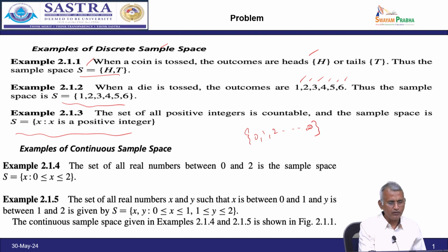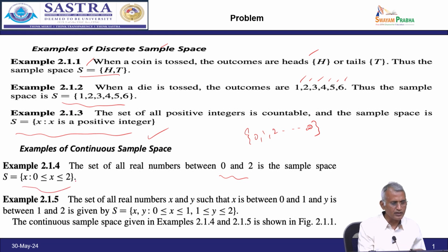Let us go with the further idea of a continuous sample space. Now, you have a set from 0 to 2: 0, 0.1, 0.2 and so on up to 1.92. So a lot of real numbers between 0 and 2 are there, infinitely many. Suppose they ask for the sample space, what is that?